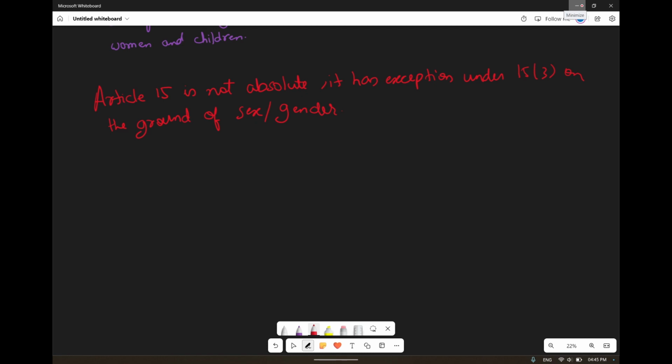Now another exception was added. Initially it was not a part of the Constitution, added by the First Constitutional Amendment Act in 1951. Article 15 clause 4 was added to the Constitution by the first constitutional amendment act that was done in the year 1951, and it was also an exception. Article 15 clause 3 is also considered an exception, and now 15 clause 4 is also considered an exception.